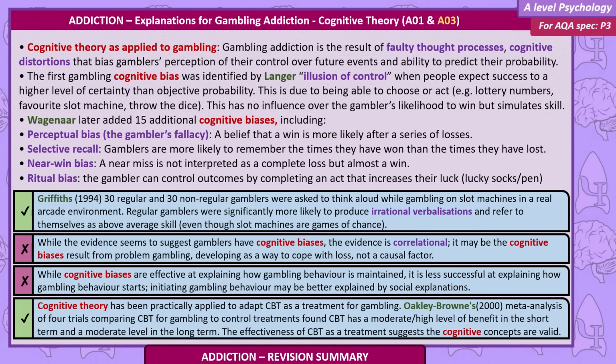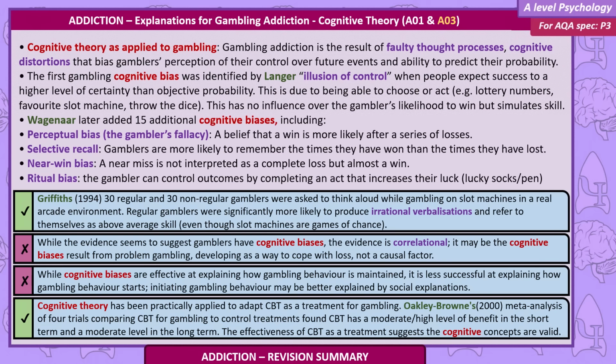While the evidence seems to suggest gamblers have cognitive biases, the evidence is correlational. It may be the cognitive biases result from problem gambling, developing as a way to cope with loss, not a causal factor. While cognitive biases are effective at explaining how gambling behaviour is maintained, it's less successful at explaining how gambling behaviour starts. Initiating gambling behaviour may be better explained by social explanations.